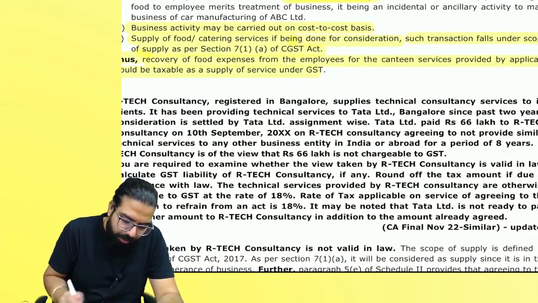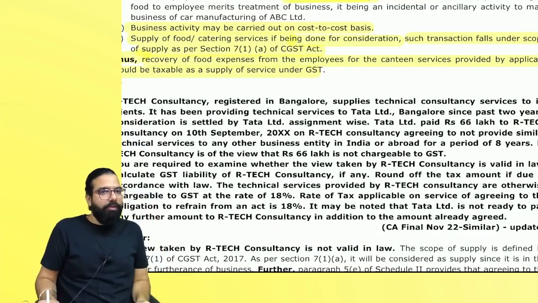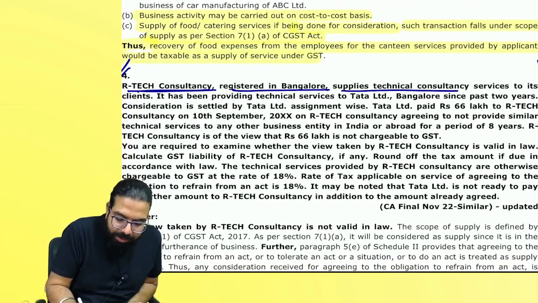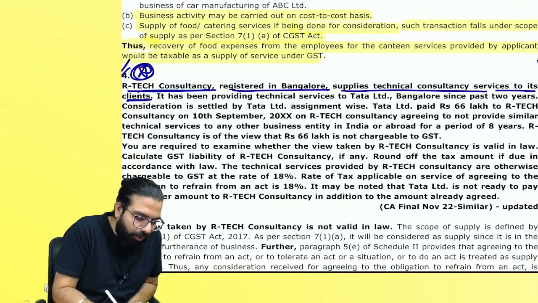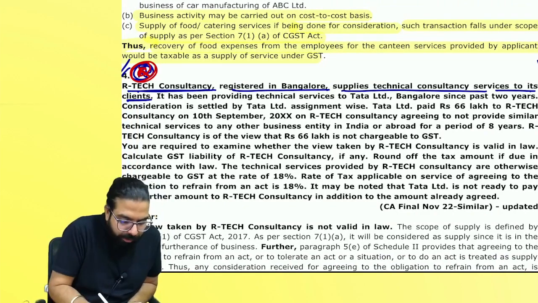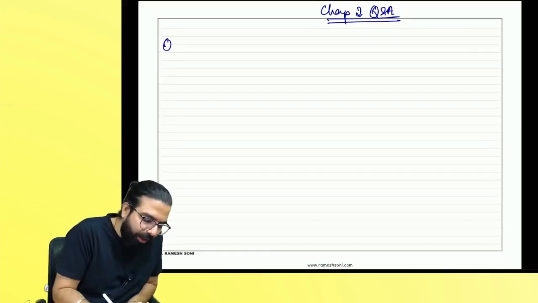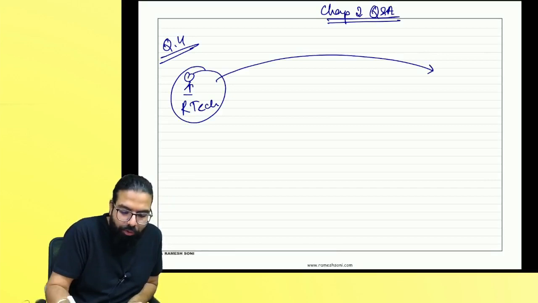Everyone over here now. The next one over here. Artec consultancy ka one question is there. Let's read the question. Artec consultancy registered in Bangalore supplies technical consultancy services for its client. Baba, this is a good question. Okay, please mark it. It's a good question. Next, it has been providing technical consultancy to Tata Bangalore. Baba, where is Artec? Artec is in Bangalore. Question number 4. See, this is Artec over here. Artec consultancy is going ahead and providing services to whom? Tata. Tata Bangalore. They are providing the services, and for the services, they are going ahead and taking the money.